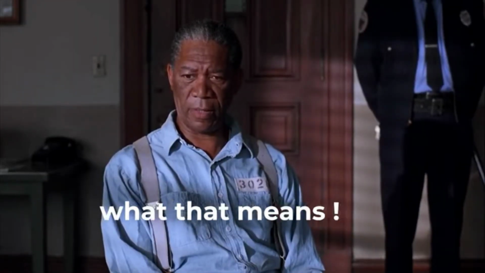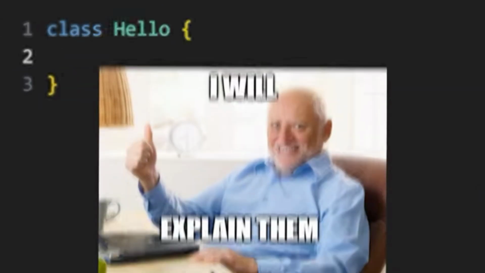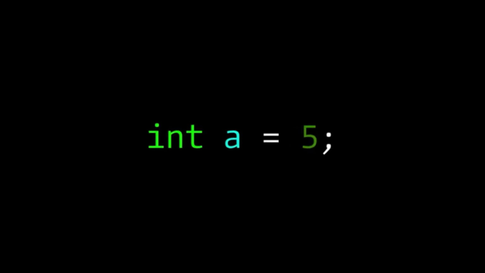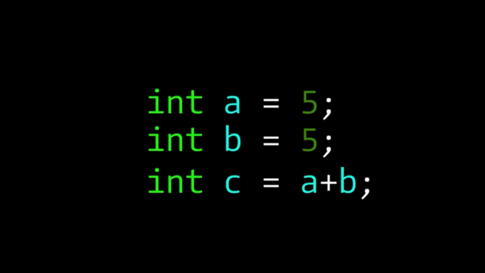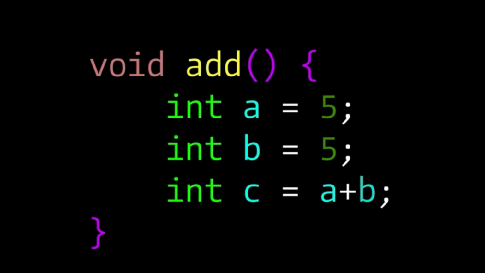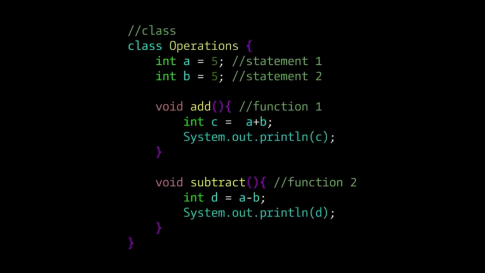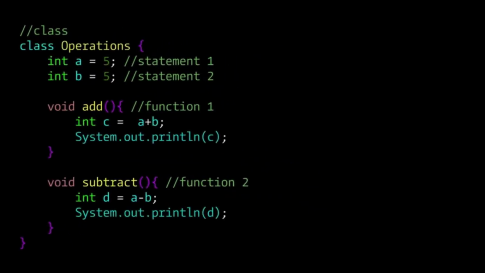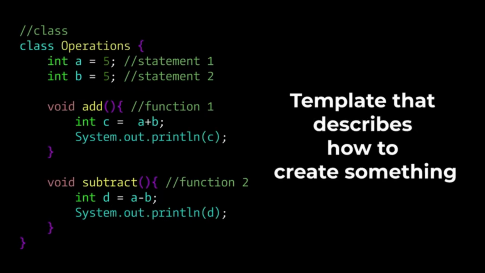No, I don't have any idea what that means. Don't worry, I've got your back. A single line of code is a statement. When you group multiple statements together, you create a function. Then, when you group multiple functions and statements, you create a class. Think of a class as a template that describes how to create something.